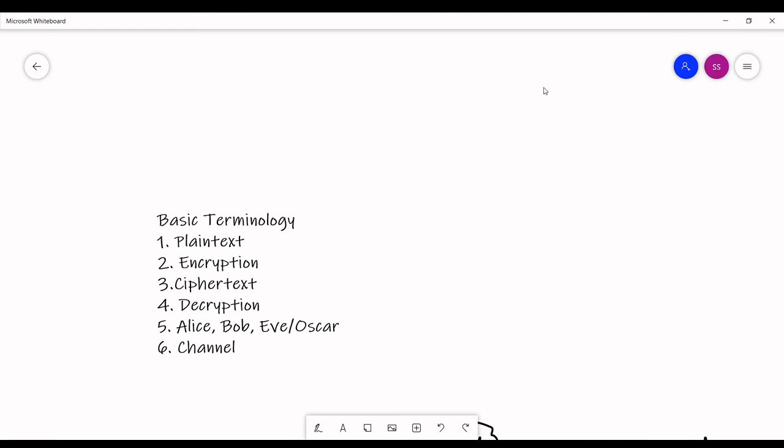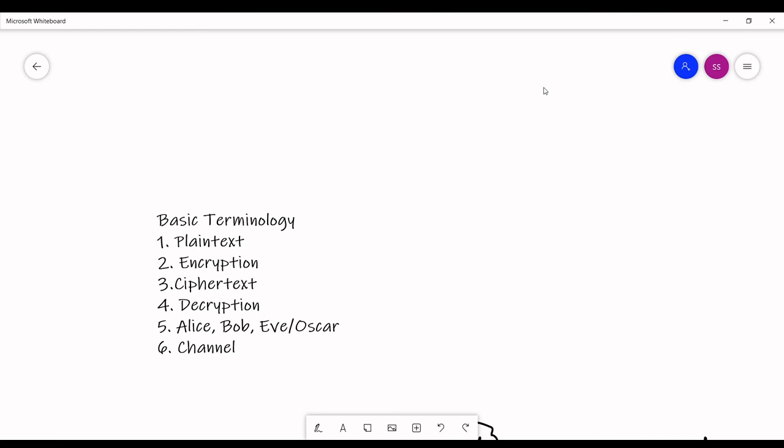The path the message took from you to the intended person is called the channel. Nowadays you will say that the internet is one of the channels because everything is connected to the internet. Even wired lines are also channels. Your routers, your switches, everything is a part of the channel.